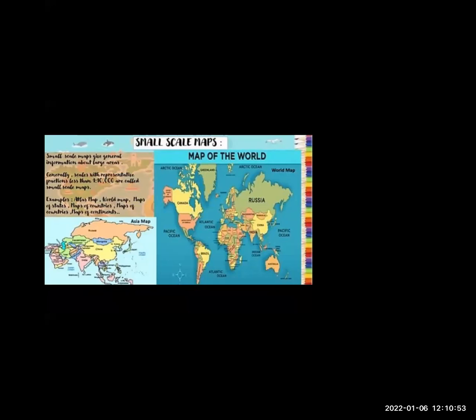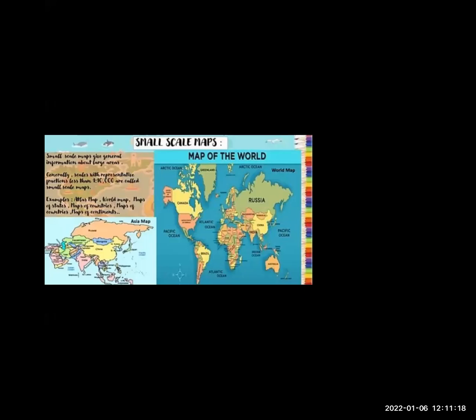So the small scale, yes, Dhananjay, very correct. So here you can see the small scale map. The small scale map is the one in which a given part of the earth is represented by a smaller area on a map. So small scale map generally shows less detail than the large scale.